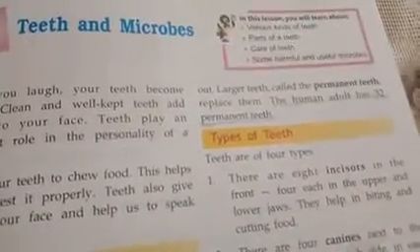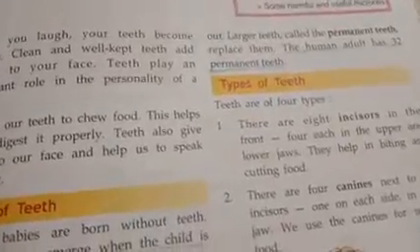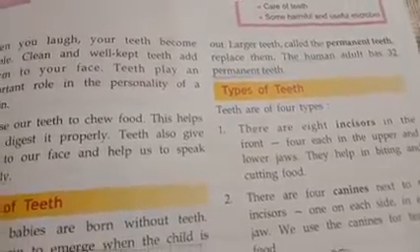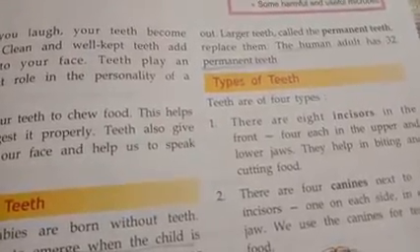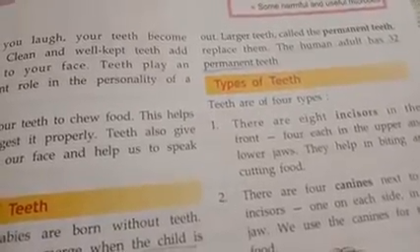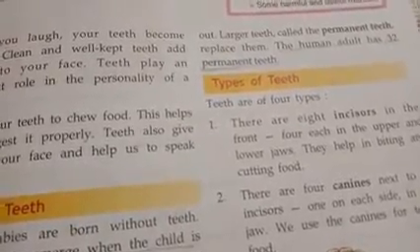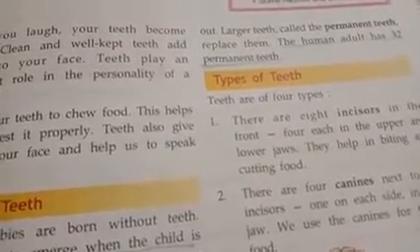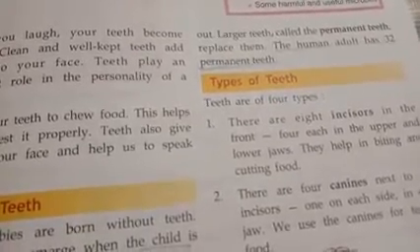Okay, now set of teeth. Now we know that babies are born without teeth. The teeth begin to emerge at the age of 6 months. When the child becomes 6 months of age, the teeth begin to emerge, and they emerge slowly, one or two at a time, but not all together. Then by the age of 2.5 years, the child has 20 teeth, and these 20 teeth are called milk teeth or temporary teeth.